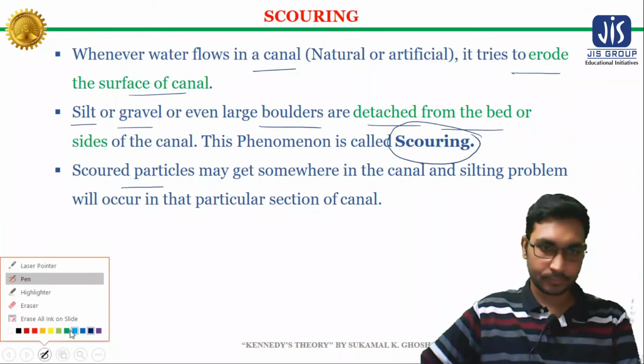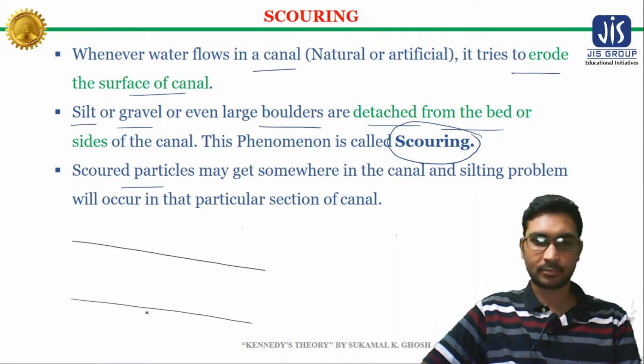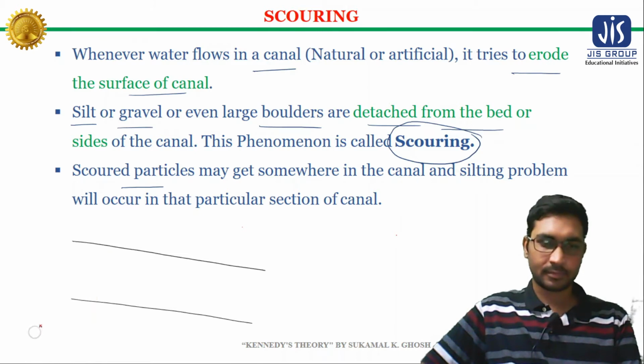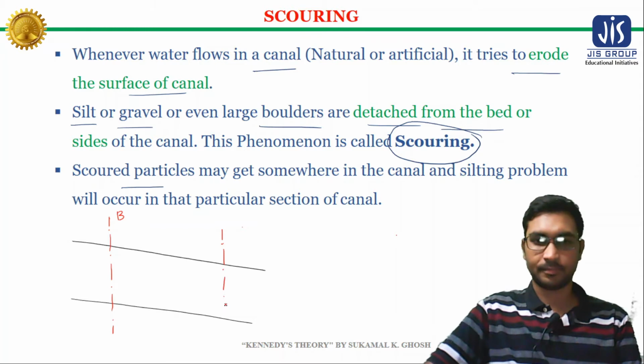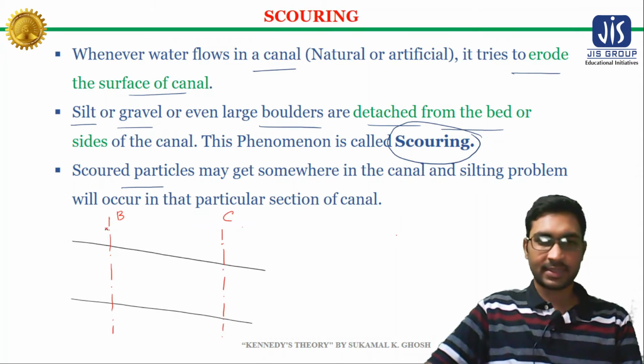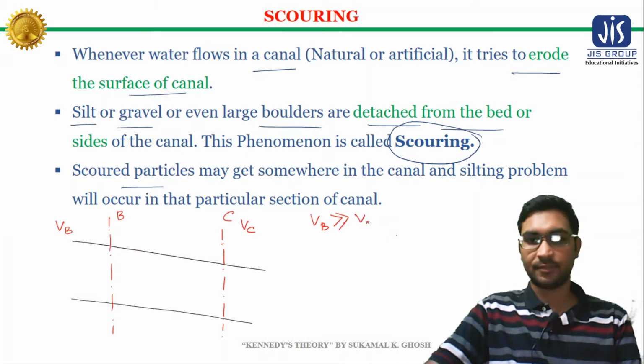Suppose this is a longitudinal section of a canal. This is a section of the canal which is B, and this is a section of the canal which is C. In section B the velocity may be VB, and in section C the velocity may be VC. Now VB is much higher than VC.